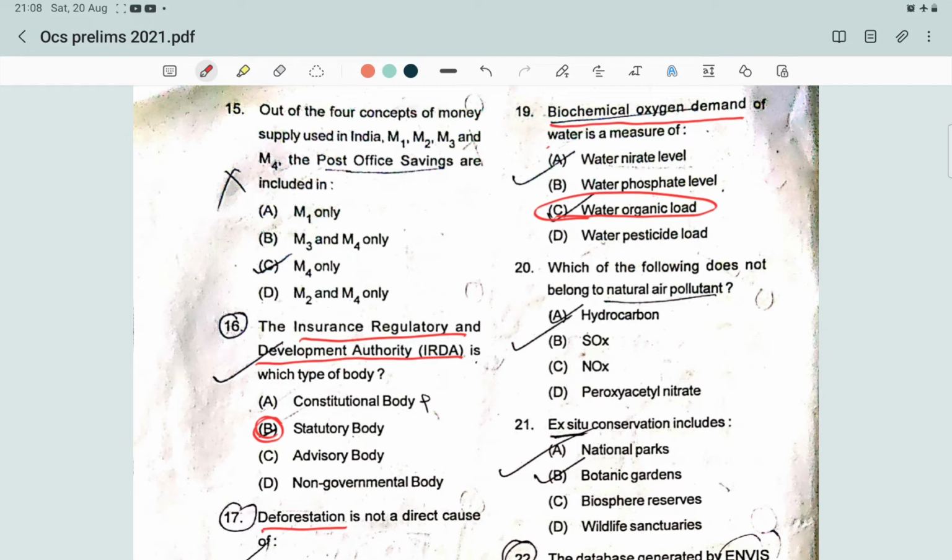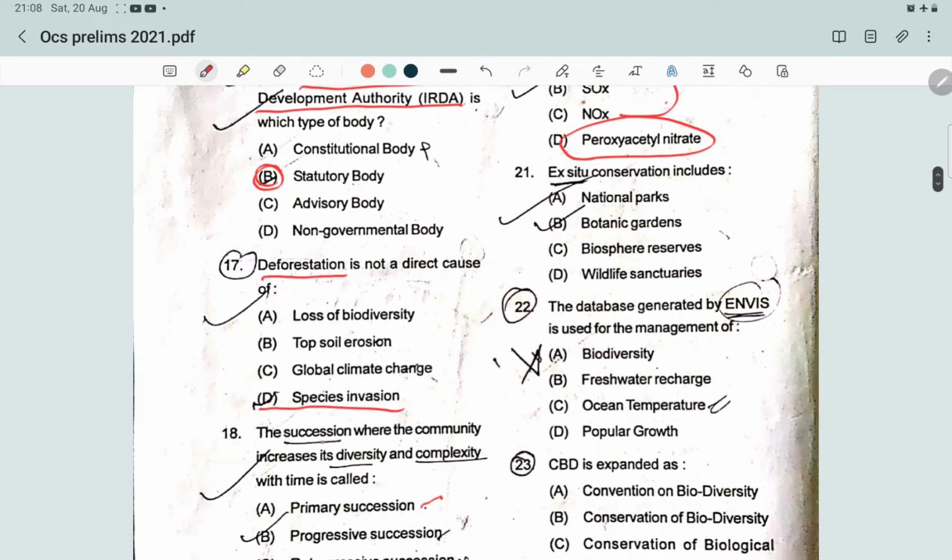Then peroxyacetyl nitrate. These are secondary pollutants. They are formed in the atmosphere after the emission of primary pollutants, and it is present in photochemical smog. So the question is which does not belong to the natural air pollutant? Hydrocarbon, SOx, NOx, these all are natural air pollutants. What does not belong to the natural air pollutant is peroxyacetyl nitrate.